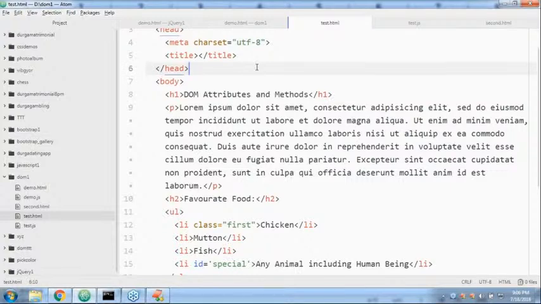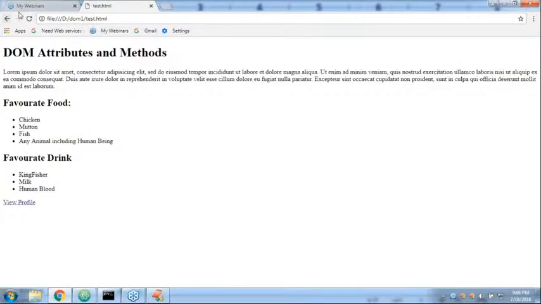Now let me open that test.html, sir. Let me refresh. 100% sure. Now you can use it n number of times. It's always going to come in this form only. No problem. Correct, right? Any doubt? Yeah.